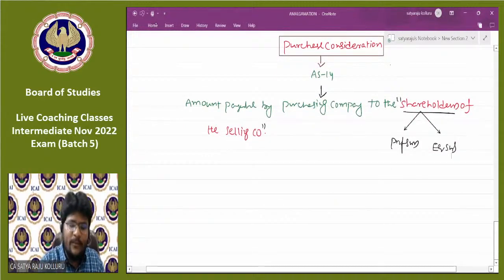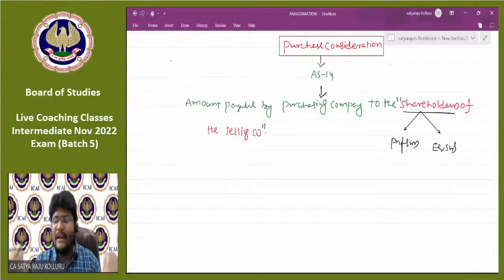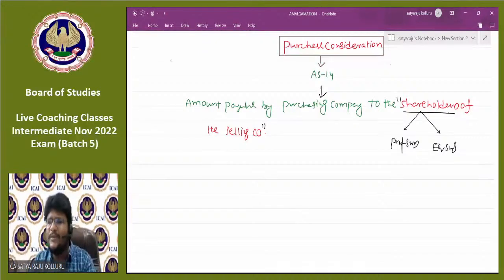Sir, in this chapter, or practically speaking, for calculation of PC, different methodologies may be used by different corporate companies. Frankly speaking, in practice, there is no method at all. The terms and conditions agreed between the purchasing company and the selling company decide the amount of PC. But we are unable to derive problems based on such terms and conditions, so to remove that ambiguity for all the problems which we are going to discuss in amalgamation,